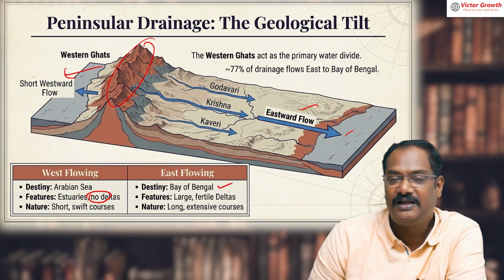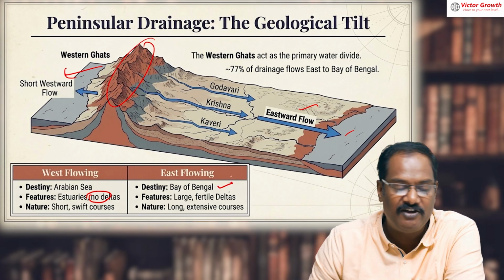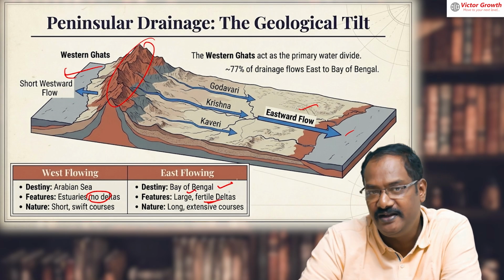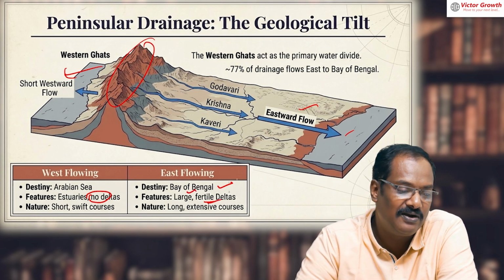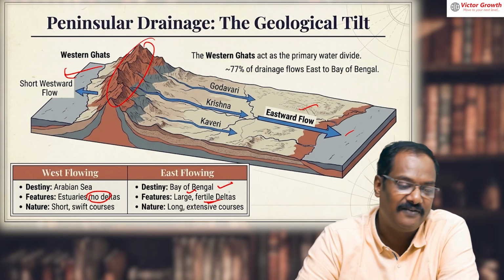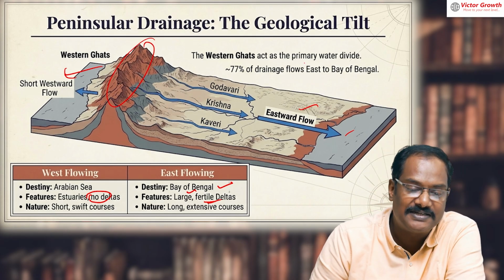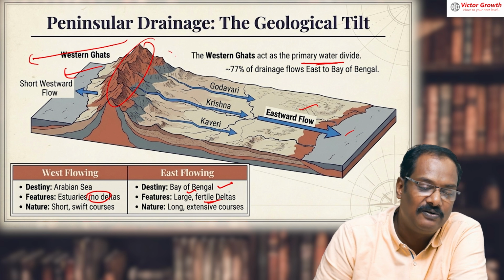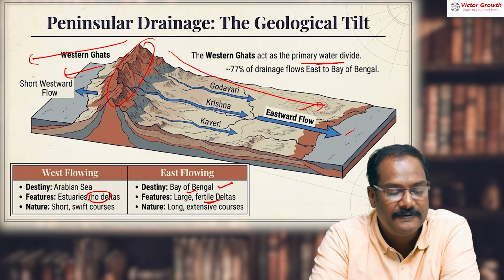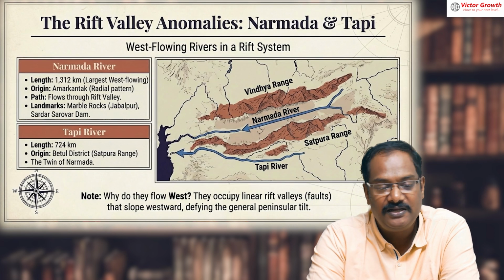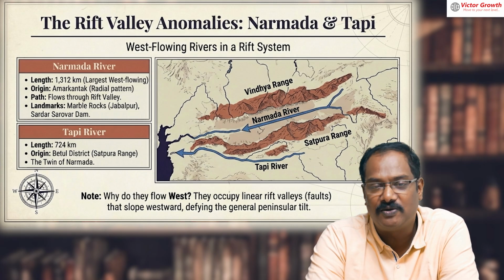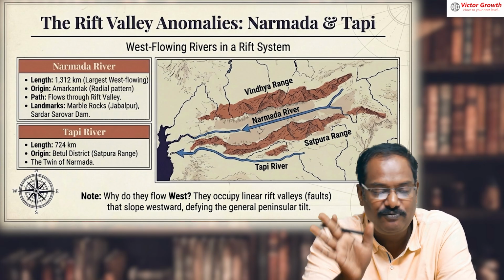But the rivers which are flowing on the eastern side into the Bay of Bengal create a large and fertile delta. Kaveri Delta, Godavari, Krishna Delta, all are highly useful for agricultural activities. Okay, so Western Ghats acts as a primary water divide. So from here, the rivers will go this side or they'll go this side. Now this one, very important. Narmada and Tapi are not supposed to be west flowing rivers. They should be east flowing rivers.